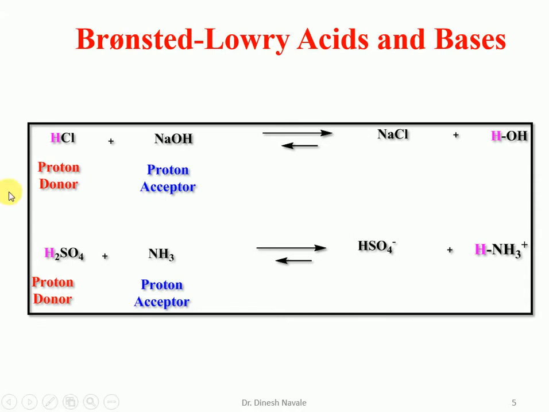So HCl is a compound which is going to donate the proton. After donation of the proton, it will form the chloride ion, and this is a compound which is going to donate the OH minus. So this donates the proton, so that's why it will be called the proton donor. So it is an acid.